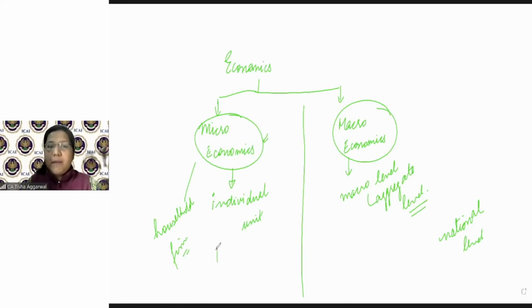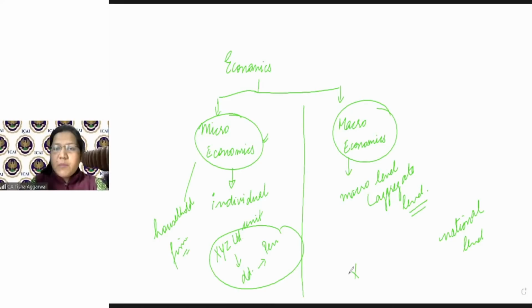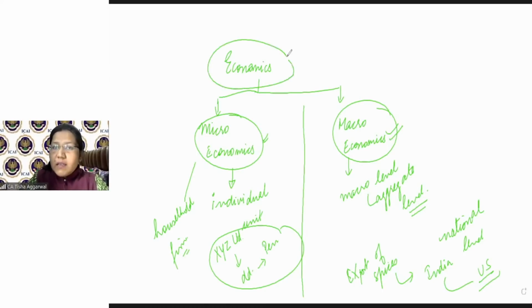Let's say, for example, there is a factory called XYZ Limited, and they want to know the demand for their product, maybe a pen. That would be dealt with in microeconomics. But how much export of spices India is going to do to the US will be covered at the macro level. Again, because you as an analyst are going to talk about a concept from the global perspective.